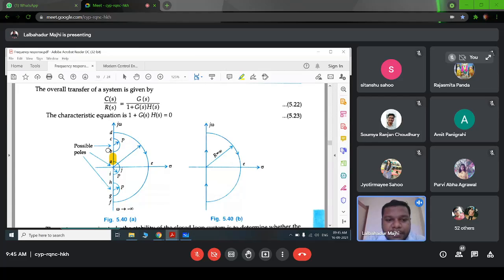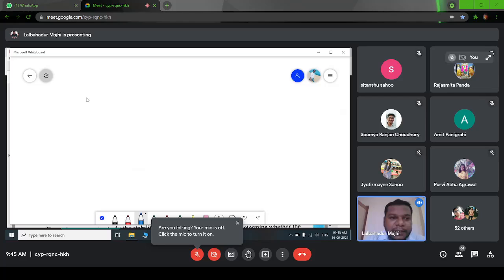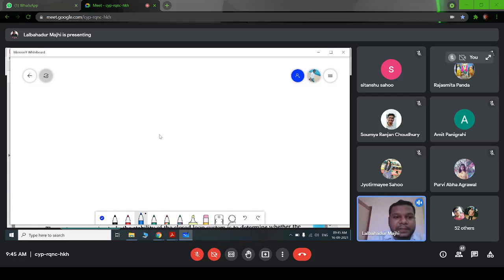So it goes from 0 to some value of omega, because at this point omega will be infinite. So from A to B we have some value of omega. It will be 0 to some value of omega for this path AB. First let me draw this diagram, it will be easy to understand.